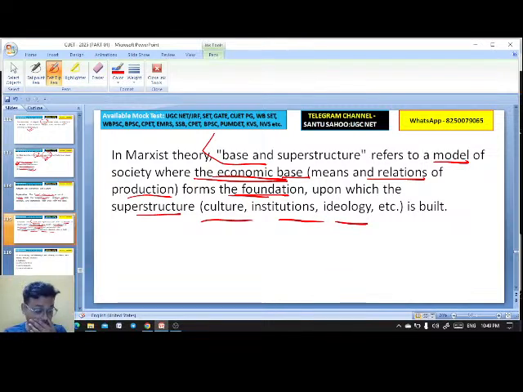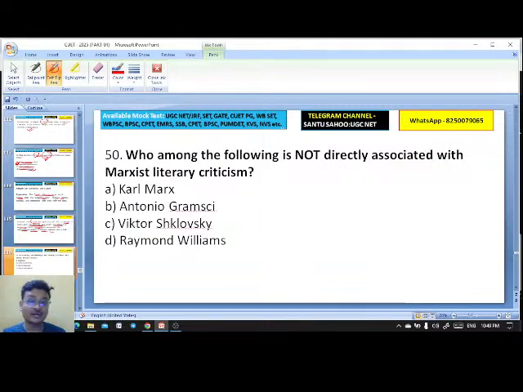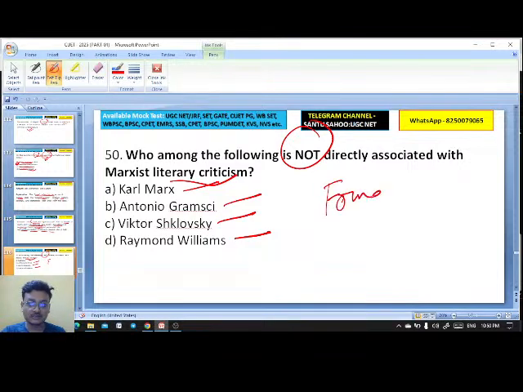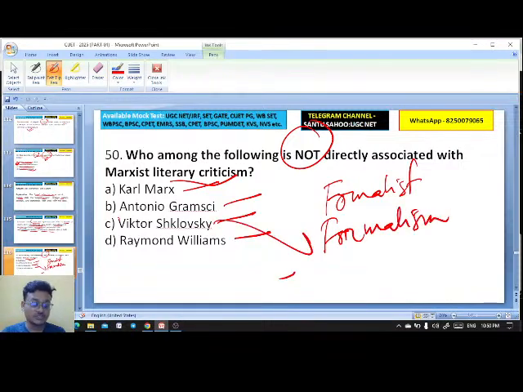Who among the following is not directly associated with Marxist literary criticism? Karl Marx, Antonio Gramsci, Viktor Shklovsky, Raymond Williams. We have one writer who is associated with formalism, that is, Viktor Shklovsky. He is not associated with Marxist criticism; he is associated with formalism.